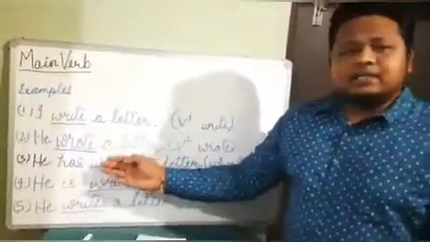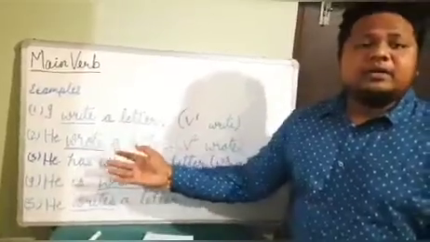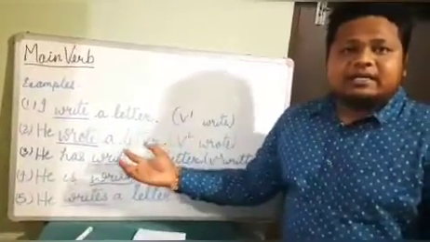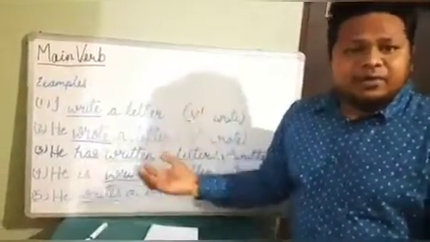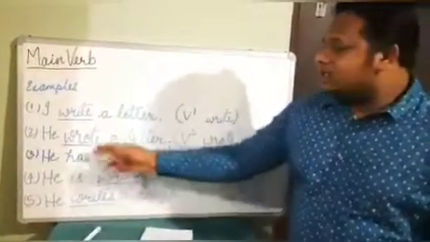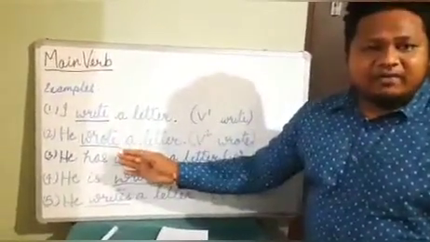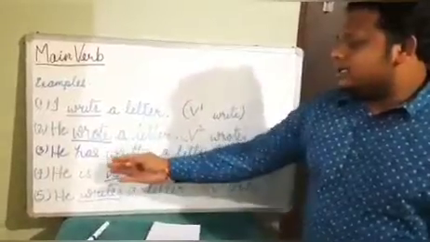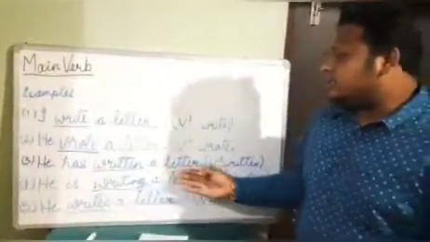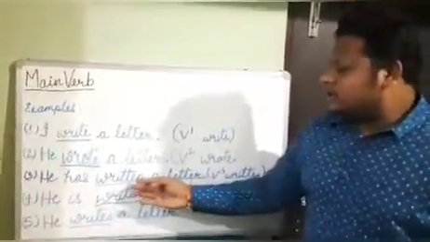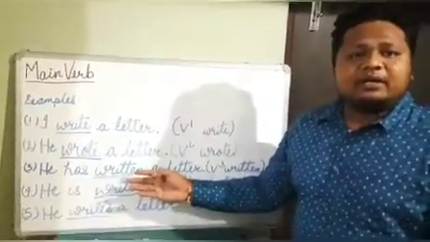In this sentence, the word wrote is showing the action. It is a doing word in the sentence, so it is the main verb here. In sentence 3, he has written a letter. Here, the word written is showing the action.